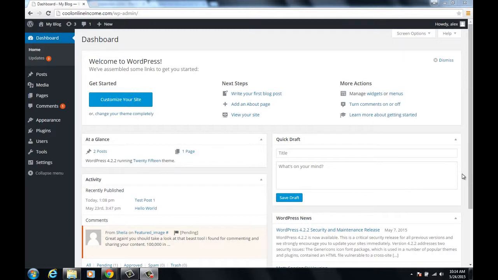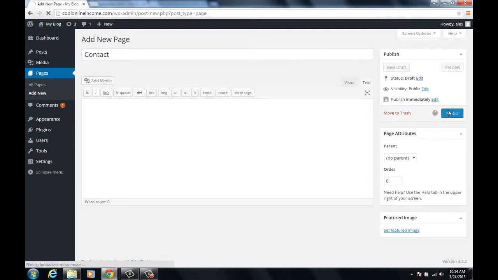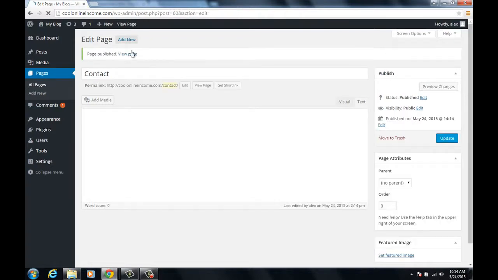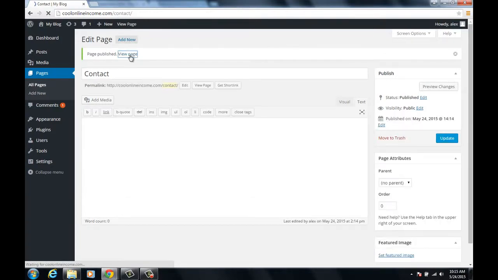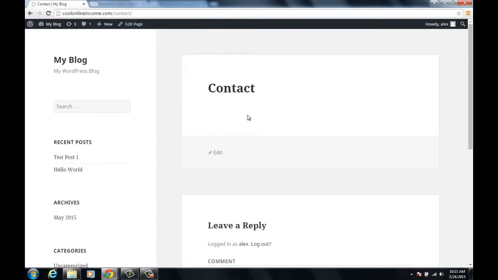Okay, let's talk about how to embed a Google Map in your page. The first thing I'm going to do is create a new page, and I'm going to name that contact page. Just going to publish that right now, and I'll click on the view page, and well, there's nothing in it obviously. So we're going to embed a Google Map right here on this page.